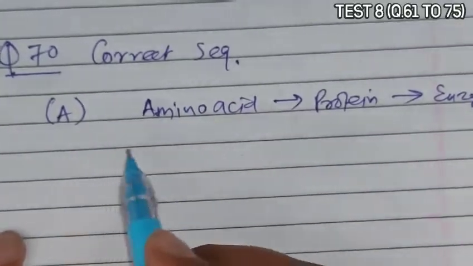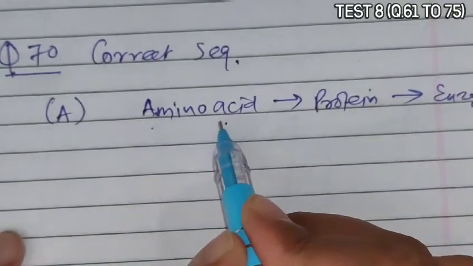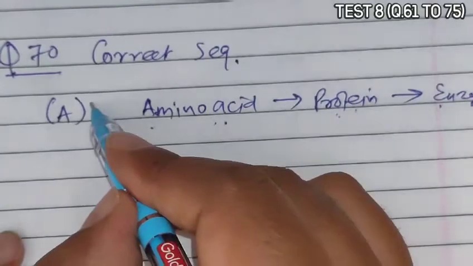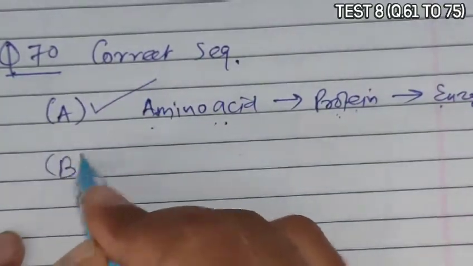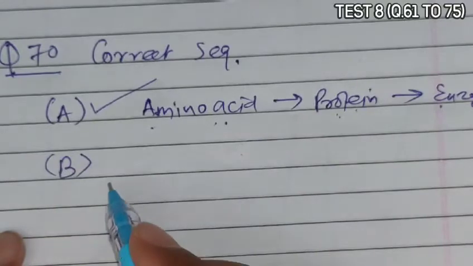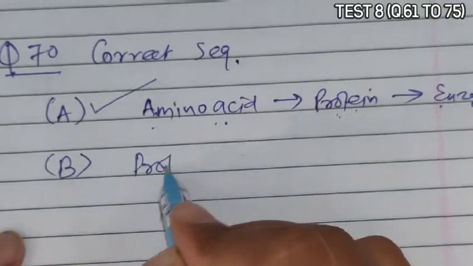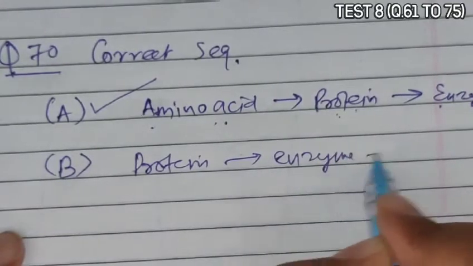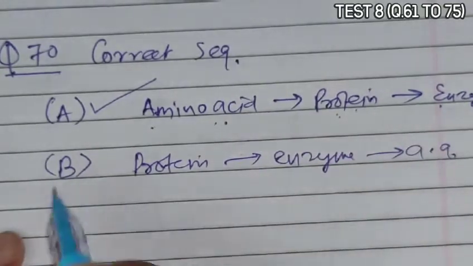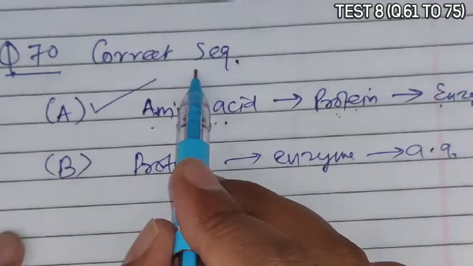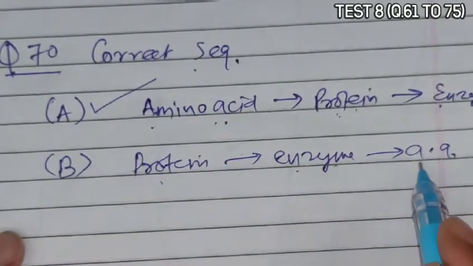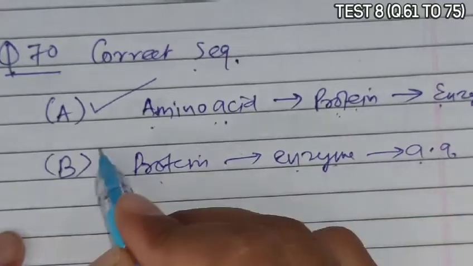Amino acids combine by peptide bonds and form a protein, and that protein can act as an enzyme. So it is correct. B is given as protein, enzyme and amino acid. Protein can act as enzyme, but enzyme cannot form amino acid. So it is incorrect.